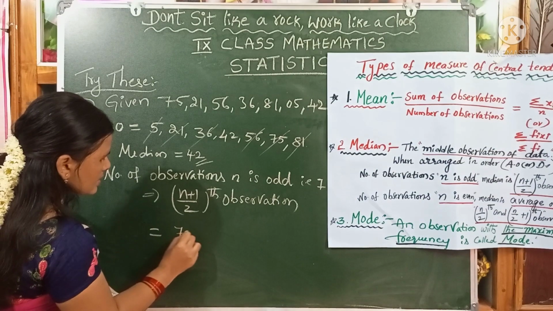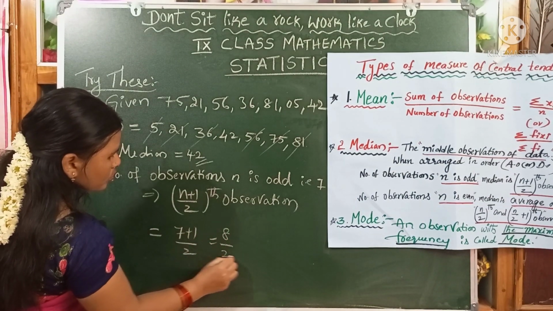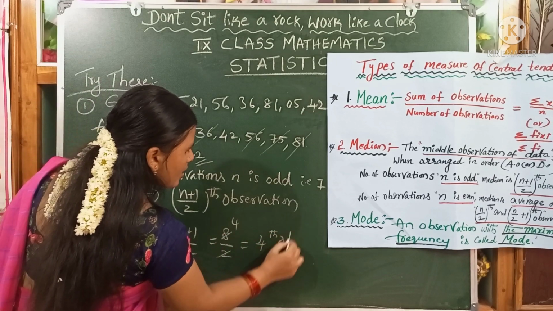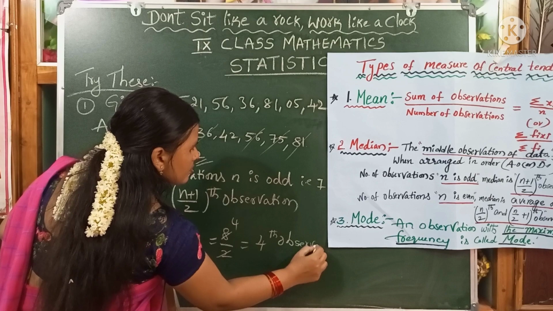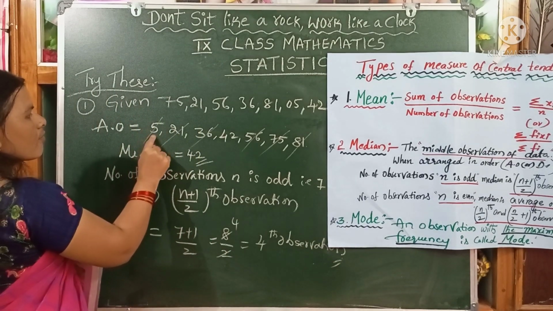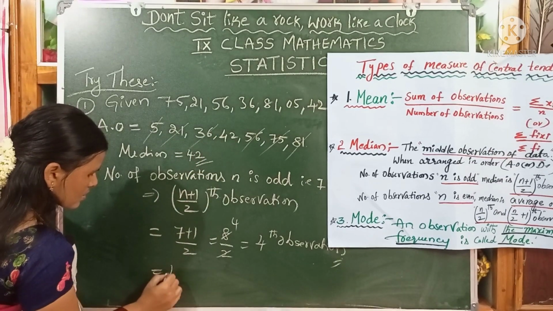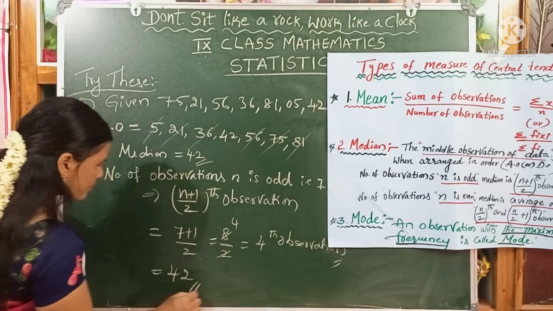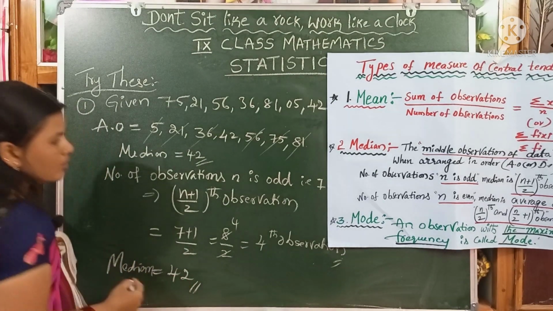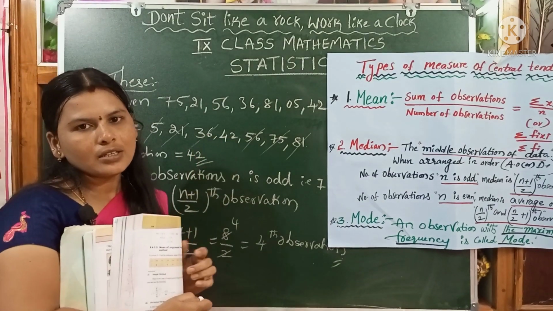N means 7. 7 plus 1 by 2, that is cancelled, 8 by 2. We will get the 4th observation. The 4th observation is the median. What is the 4th observation here, children? 1, 2, 3, 4. The 4th observation is 42. So, 42 is the median of the given data. Do you understand, children? How we can find the median?